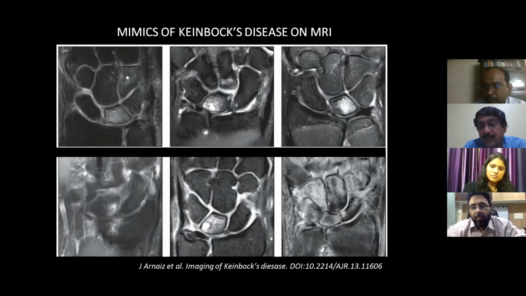And the bottom right image, when we were talking about CRPS. Right, sir. As to my understanding, CRPS is a hypervascular disease. Correct, sir. There is increased blood flow. So therefore there is advanced osteopenia also. So then how do you differentiate between vascularity? So here in complex regional pain syndrome, we'll get this diffuse subcutaneous edema, and this won't be a single bone which will be edematous. There will be multiple bones, so there will be marrow edema in multiple bones in a patchy manner.